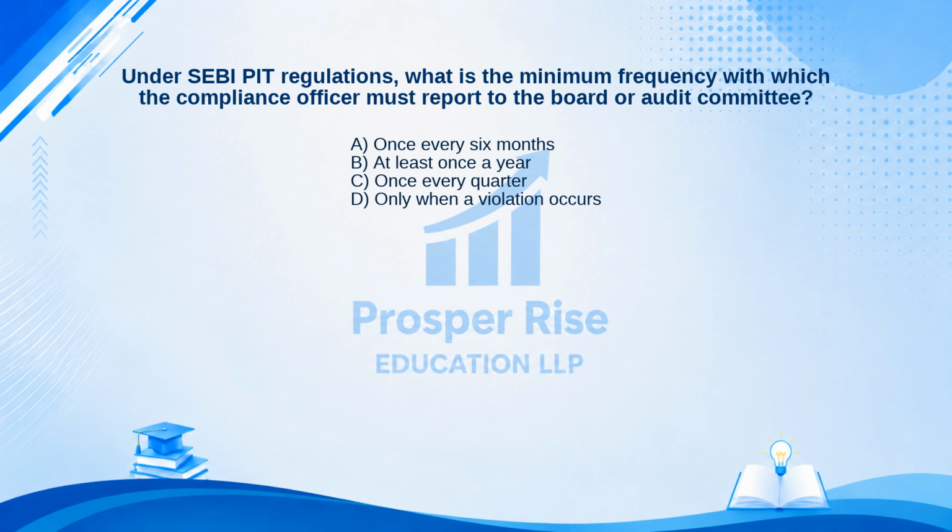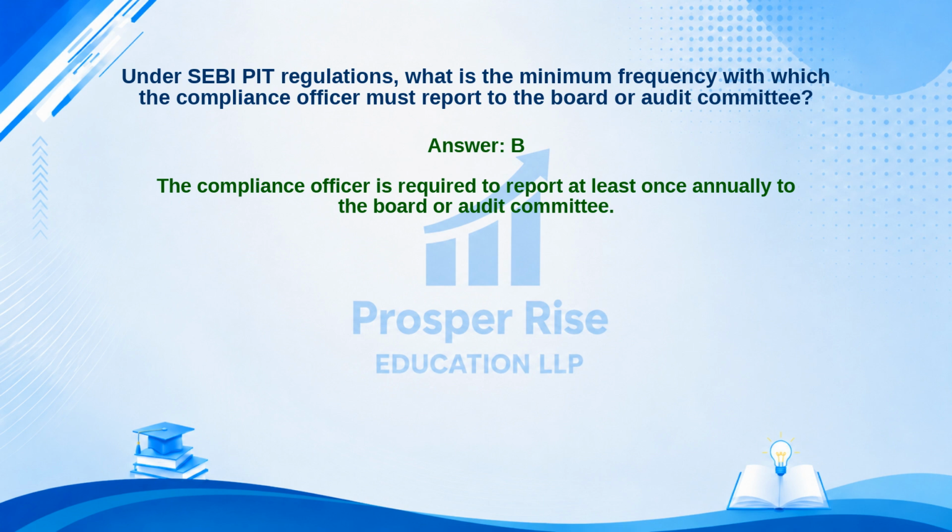A. Once every 6 months. B. At least once a year. C. Once every quarter. Or D. Only when a violation occurs. Take a moment to pause the video and decide. The correct answer is option B. Let's see why. The compliance officer is required to report at least once annually to the board or audit committee.